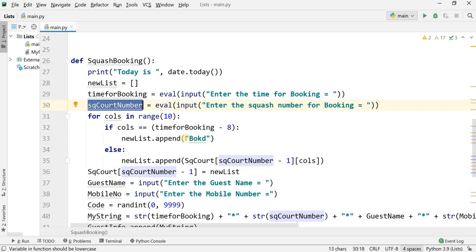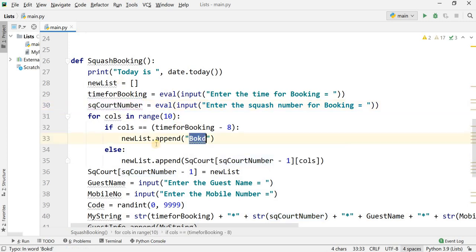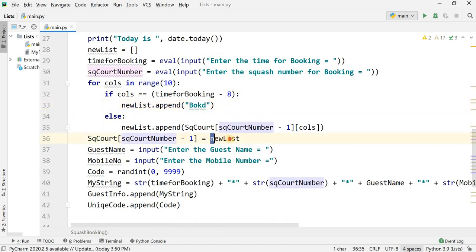Because I want to write booked, otherwise in Python we cannot place a single value directly there. So I am copying that row into a new list, and after this I assign that new list back to that row. This is the name of the array and this is the row number. Which row number? Squash code number minus 1 will get this new list.